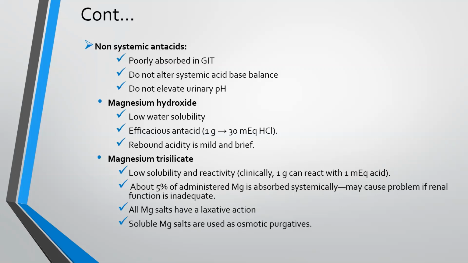Magnesium trisilicate has low solubility and reactivity. 1 gram can react with 1 mEq acid. About 5% of administered magnesium is absorbed systemically, thus may cause problems if renal function is inadequate. All magnesium salts have a laxative action. Soluble magnesium salts are used as osmotic purgatives.